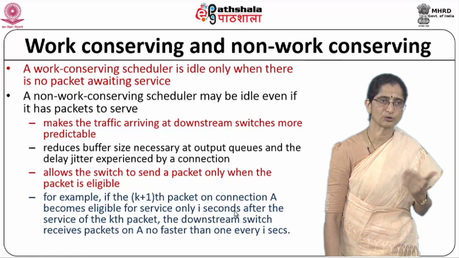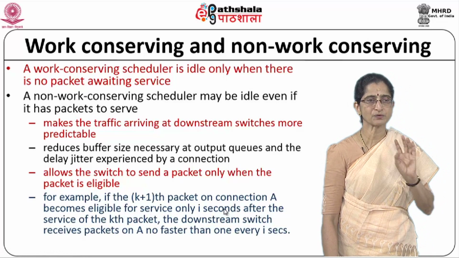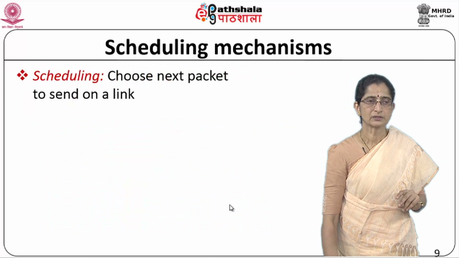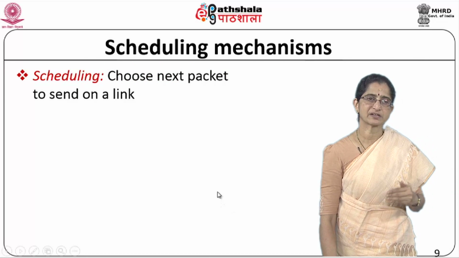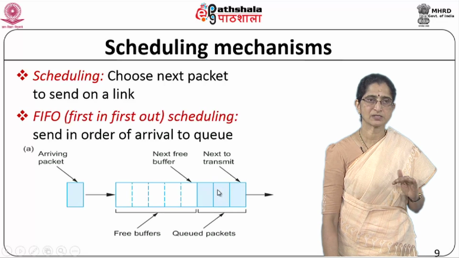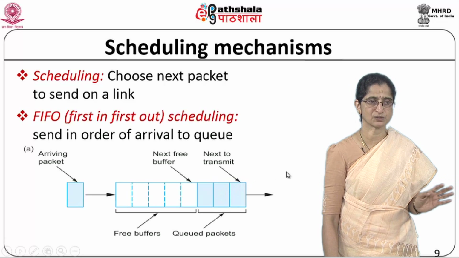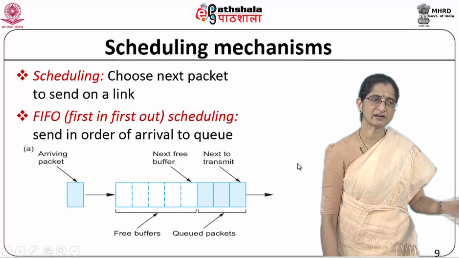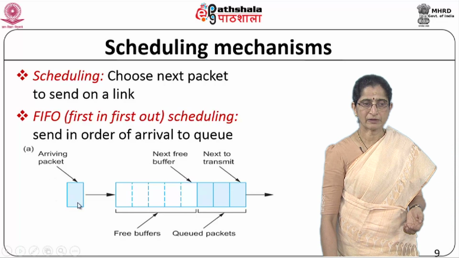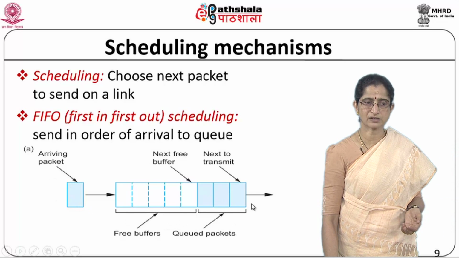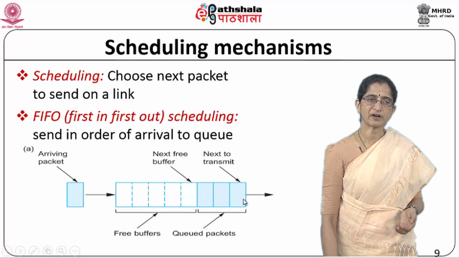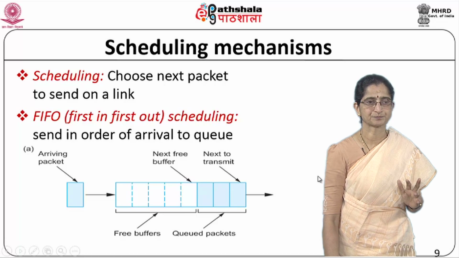Okay, so you may want to go for a non-work conserving discipline also, right? So we need to choose between work conserving versus non-work conserving. Okay. So if you look at these different scheduling mechanisms that have been proposed, one of the first ones that people have always used is the first in first out scheduling, which is very simple. You just send packets in order of their arrival to the queue, and when a packet comes in, there are free buffers available, packets are queued here, they come and sit in the next free buffer space, and the one which is at the front of the queue is the one which is next to be transmitted.